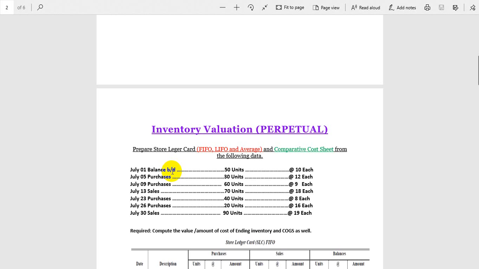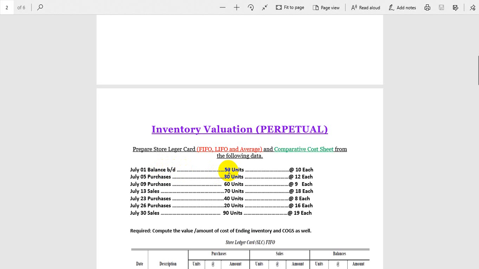So it will become the beginning inventory. Sometimes in British accounting we say opening stock, and in American accounting we say beginning inventory. These are the same thing with different synonyms, interchangeable words. Basically, it is considered the June ending stock or ending inventory, and the July beginning stock or beginning inventory.